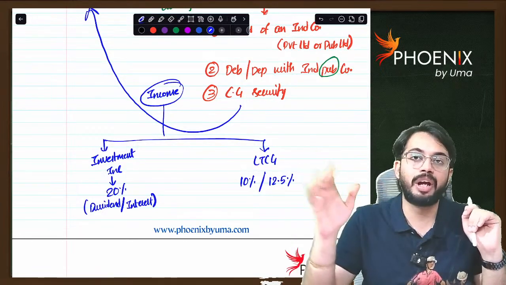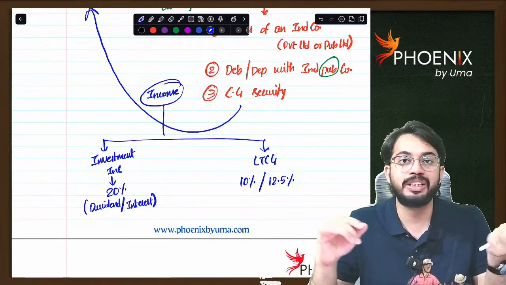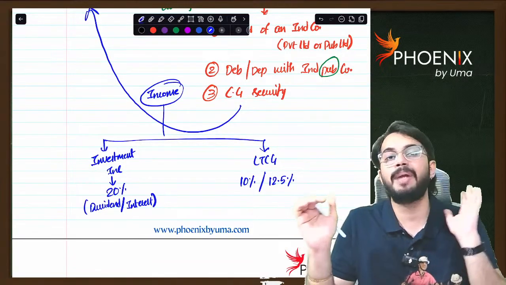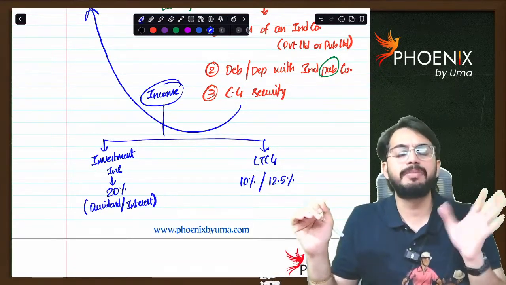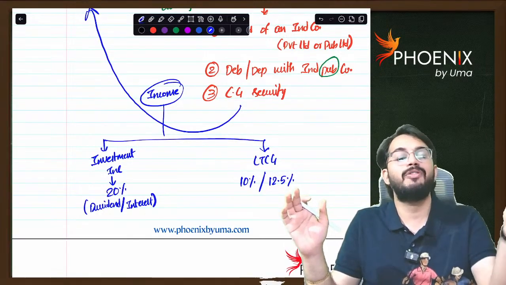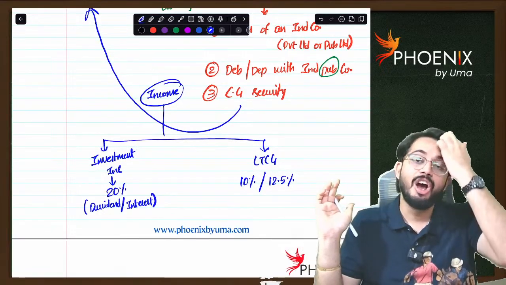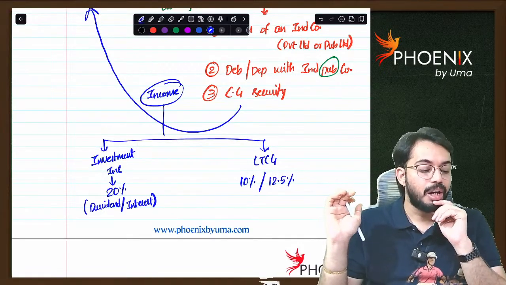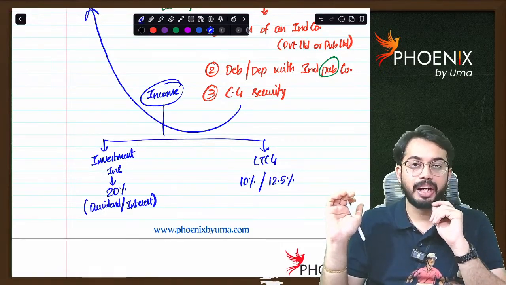That is different. For NRI, separate taxation is there now. On sale of a forex asset, whatever the long-term capital gain is, the tax rate applicable is 10% or 12.5%. Are you able to understand?